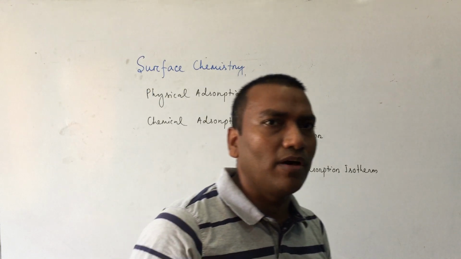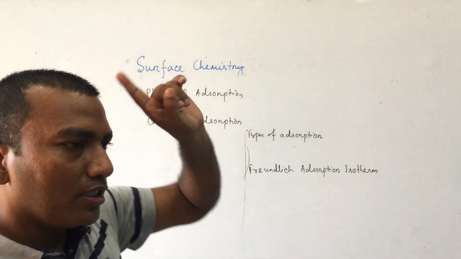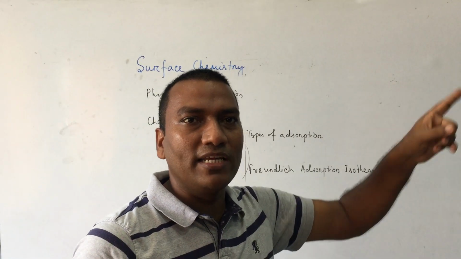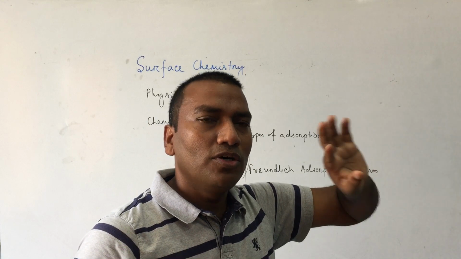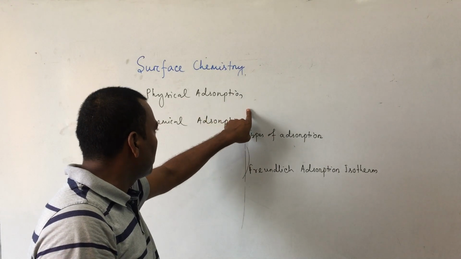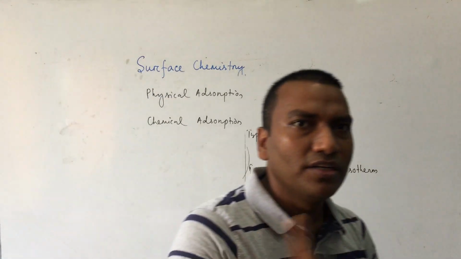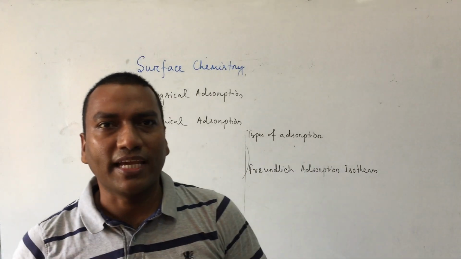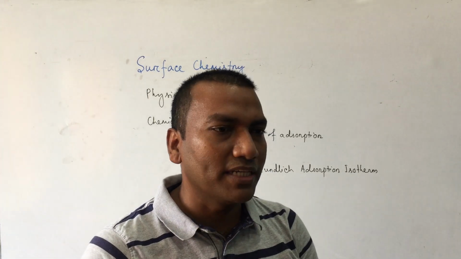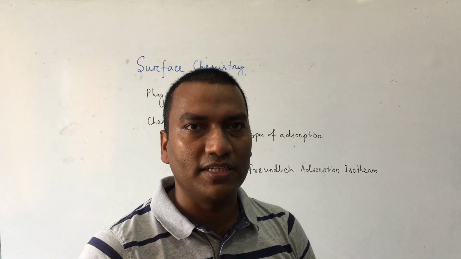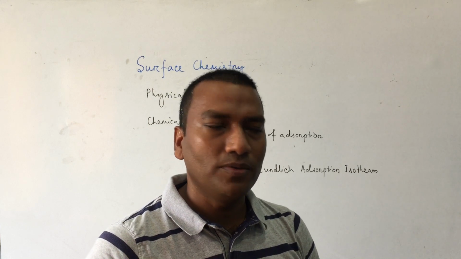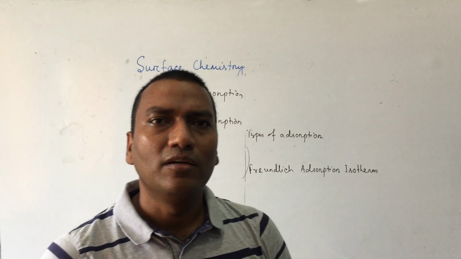So I am explaining some. Keep in mind that physical is bread and butter, and chemical is palladium and chlorine. In which case can we say it is reversible? Physical adsorption is reversible. Chemical adsorption is not reversible. Second, in physical adsorption there is a very weak intermolecular force, or we can say weak van der Waals force of attraction is present. But in chemical adsorption, bonding is present. Physical adsorption is multi-layered.